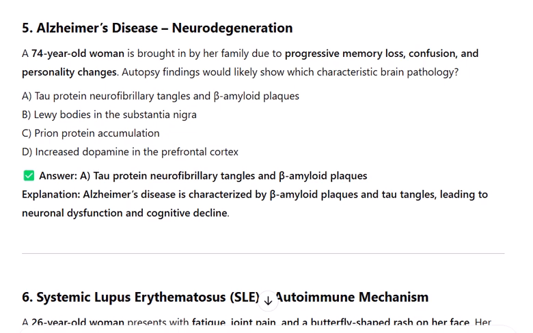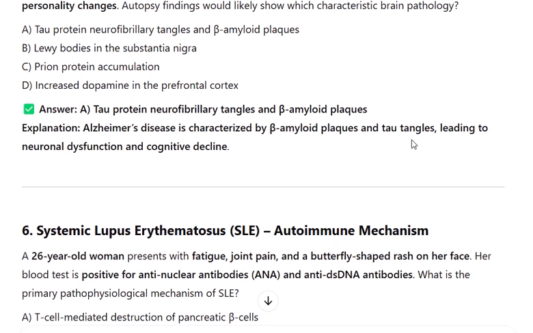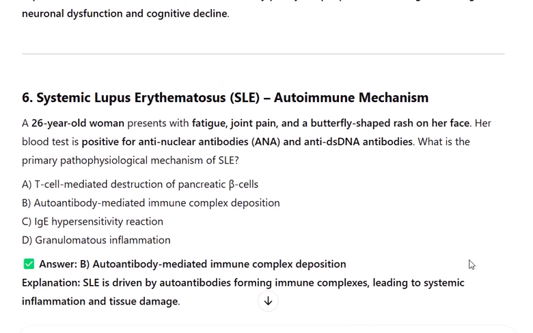Answer: tau protein neurofibrillary tangles and β-amyloid plaques. Explanation: Alzheimer's disease is characterized by β-amyloid plaques and tau tangles, leading to neuronal dysfunction and cognitive decline. 6. Systemic lupus erythematosus, SLE, autoimmune mechanism. A 26-year-old woman presents with fatigue, joint pain, and a butterfly-shaped rash on her face. Her blood test is positive for anti-nuclear antibodies, ANA, and anti-dsDNA antibodies.